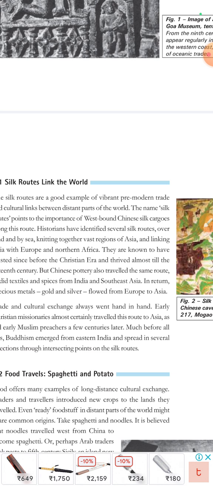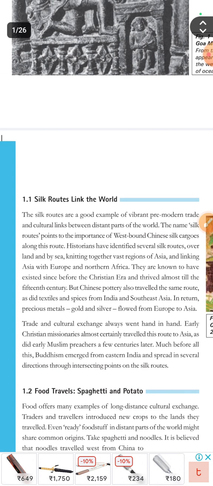They are known to have existed since before the Christian era and thrived almost till the 15th century.